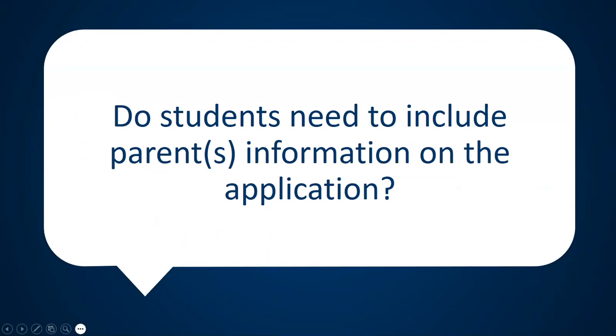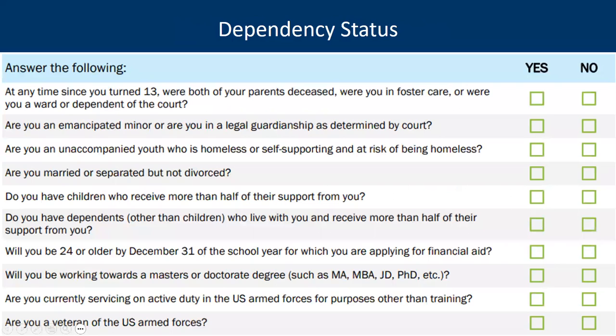Will students need to include parent information on the application? Most students are considered dependents of their parents. Dependent students are required to include information for one or more parents on the financial aid forms. Independent students do not need to include information for their parents. In the application process, there are 10 questions to help a student determine their dependency status. These are the 10 questions, and you would answer yes or no to each question.